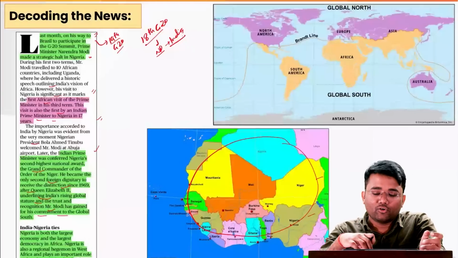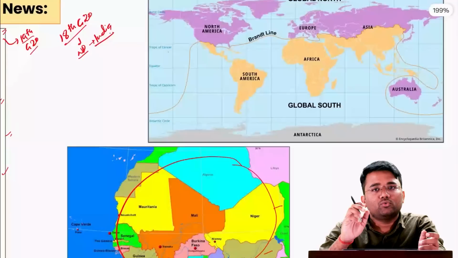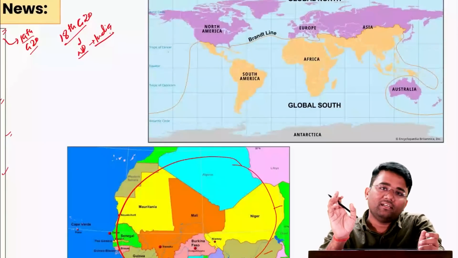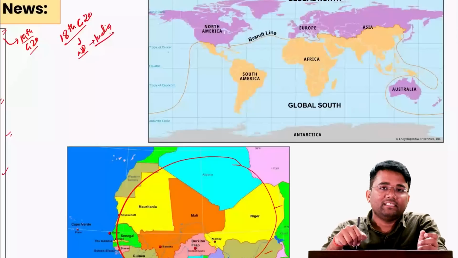So what actually is the Global South? Global South are those countries which didn't benefit much from industrialization. The countries located in South America, Africa, India, and parts of Asia. These are some of the countries which are part of the Global South.